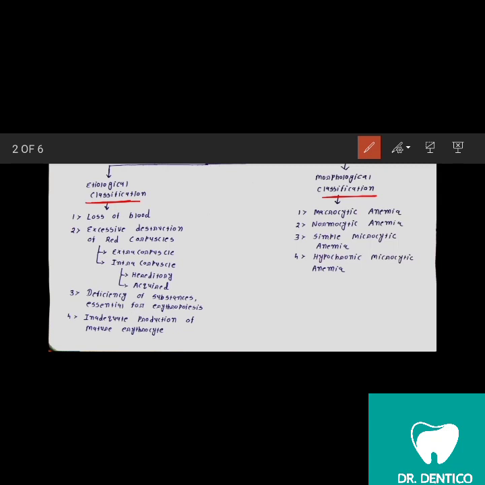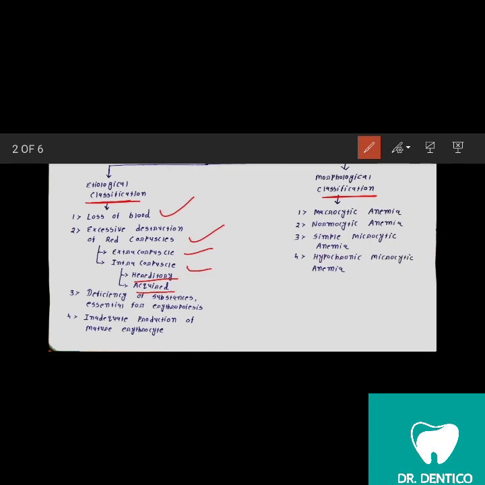It means why anemia occurs, the cause of anemia. It can be due to loss of blood, due to excessive destruction of red corpuscles, and in excessive destruction of red corpuscles, that can be extracorpuscle cause or the intracorpuscle cause. Okay. And in intracorpuscle cause that can be hereditary and the acquired.